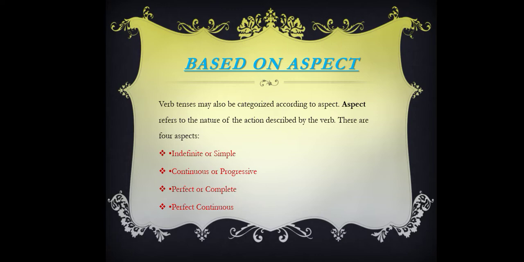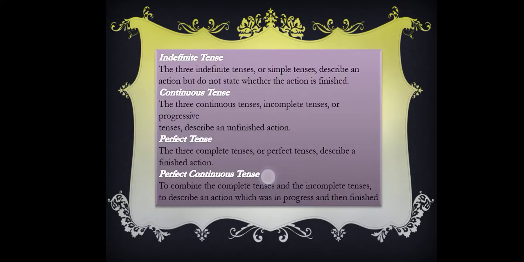Indefinite or the simple tense, continuous or progressive tense, perfect or complete tense, and last one, perfect continuous tense. Now, let's read about the definition of the indefinite tense.